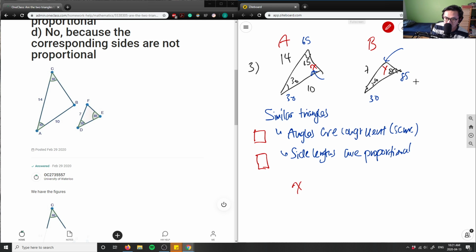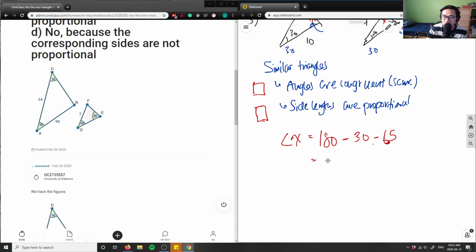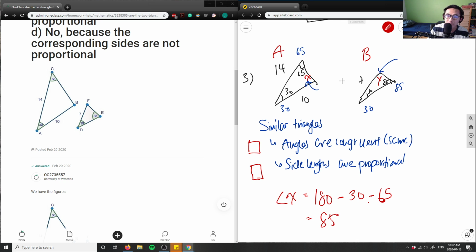So angle x would equal 180, the sum of all the interior angles, minus 30, and then minus 65, right? Because I want to find what this angle here is, I have to subtract both these numbers from 180. So let's do that. 180 minus 30 minus 65. I'm just going to take out my calculator to do this. That gives me 85 degrees, which means this here, angle x, is 85 degrees. So I can write here, this is 85.